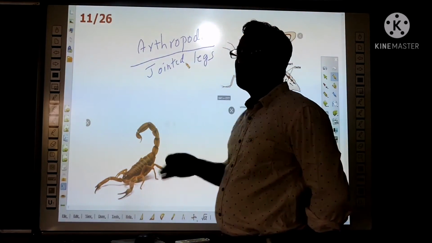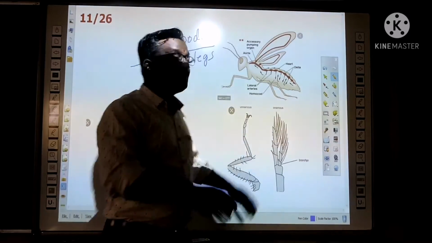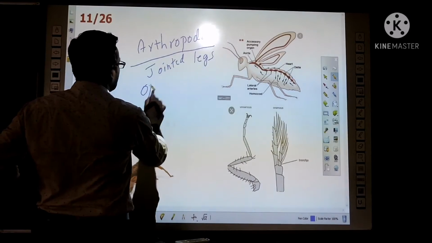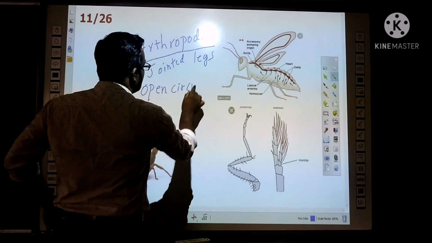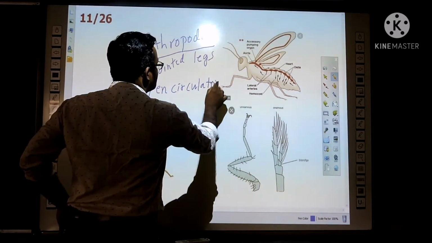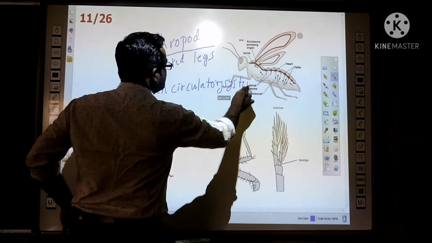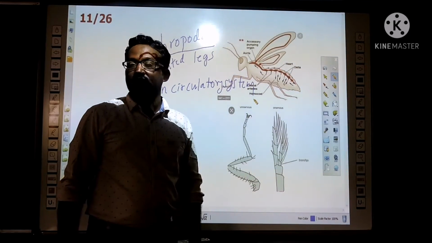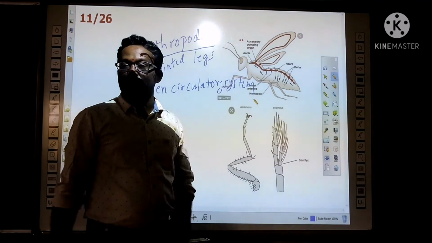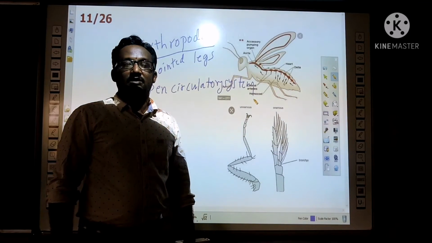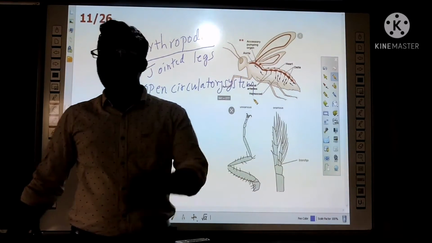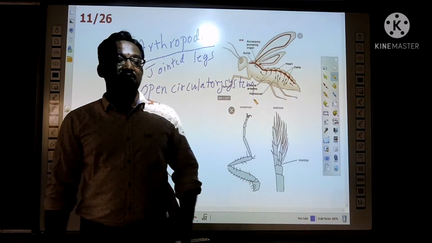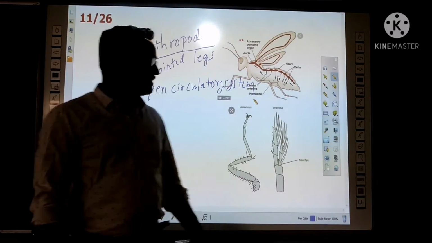If the blood flows outside the blood vessels, that circulation is called an open circulatory system. So based on the number of legs, you can classify them into various groups. A variety of arthropods you can see: prawns, crabs, butterflies, all types of insects, spiders. All these come under the Arthropoda group.